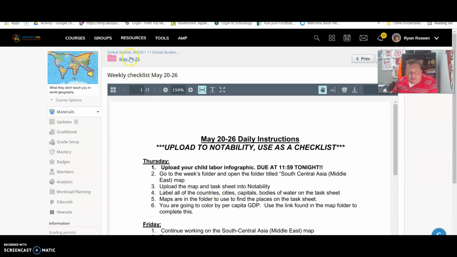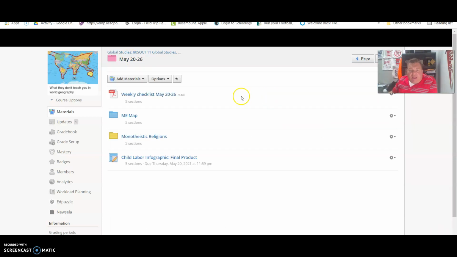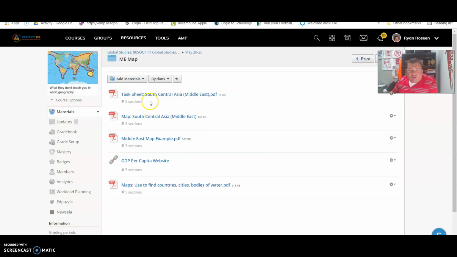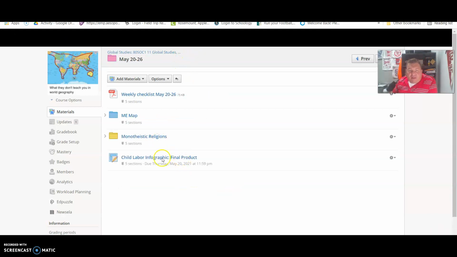I'm going to go back to the week's folder very quickly. And once again, you will notice here that we have a map folder. You're going to find the task sheet and the map in there. You will find an example of how to label things, the website you're going to need for how to color it, and then finally the maps where you're going to find all of your resources. Also in here, you will find your religion folder, for monotheistic religions, and also where you will upload your infographic.